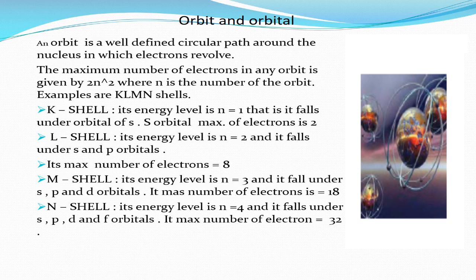The L shell, its energy level is n equals 2, and it falls under s and p orbitals. Its maximum number of electrons equals 8. The M shell, its energy level is n equals 3, and it falls under s, p, and d orbitals. Its maximum number of electrons equals 18. The N shell, its energy level is n equals 4, and it falls under s, p, d, and f orbitals. Its maximum number of electrons equals 32.